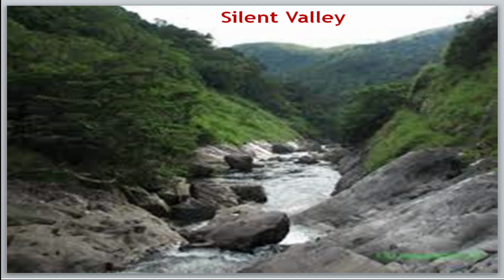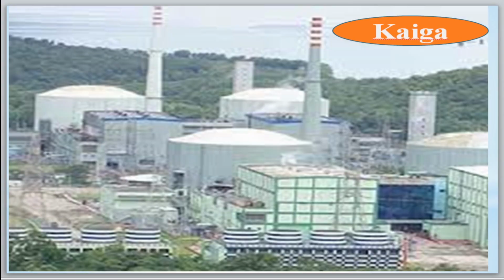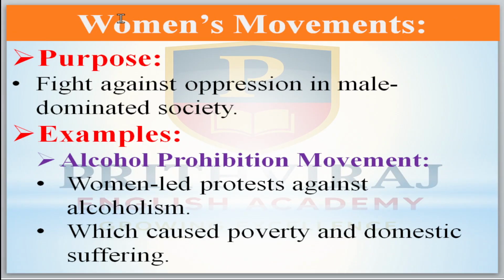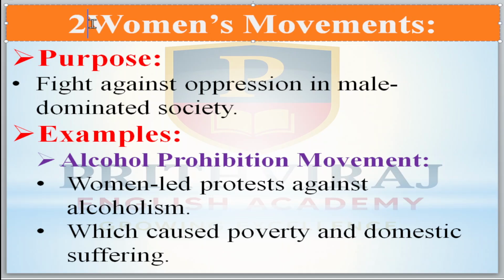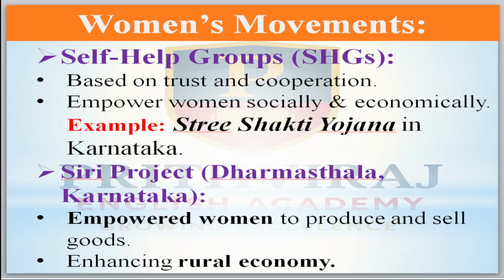Okay, now move to the next one, about women's movement. The purpose of starting the women's movements is to fight against oppression in a male dominated society. Examples: alcohol prohibition movement. Women led the protest against alcoholism, which caused poverty and domestic suffering. Next, women's movements: self-help groups based on trust and cooperation empower women socially and economically.